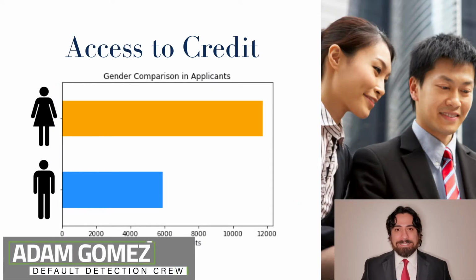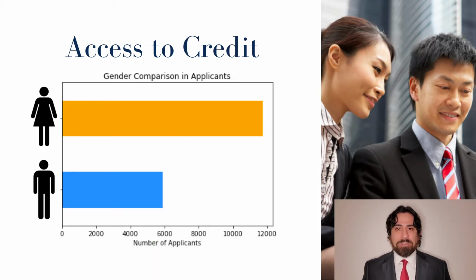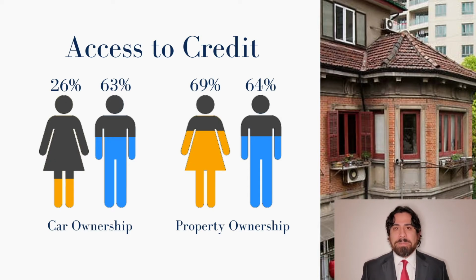Thank you, Anthony. With the data now prepped, our next step was to do a deep dive in order to really understand who these customers were. Our application data had a lot of demographic information like gender, age, occupation, education level, and so on. With gender, we found that women outnumbered men 2-to-1. And when we compared the genders with each other, statistical testing confirmed that men were more than 2 times as likely to own a vehicle than women, while women were slightly more likely to own real estate.